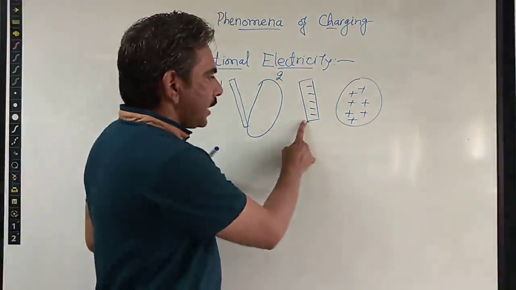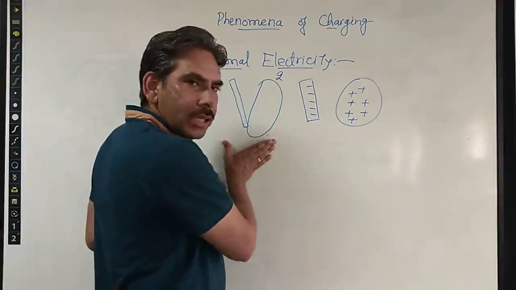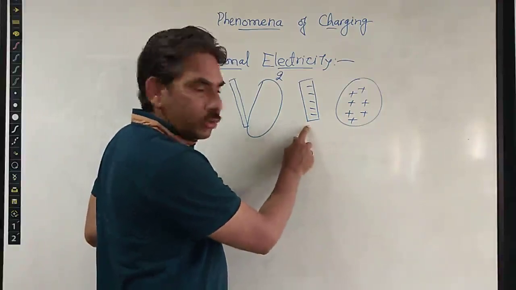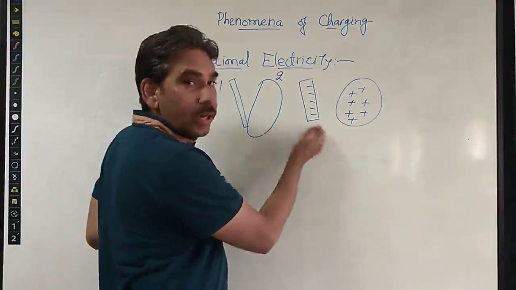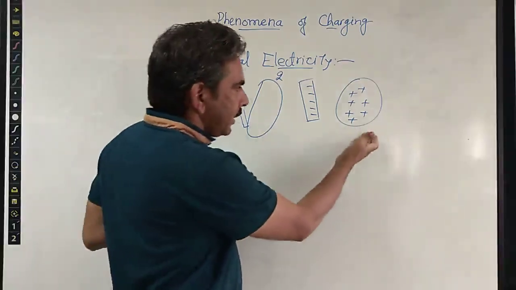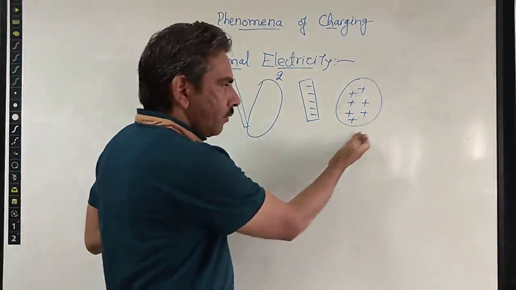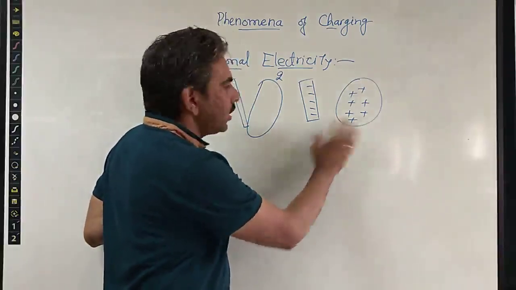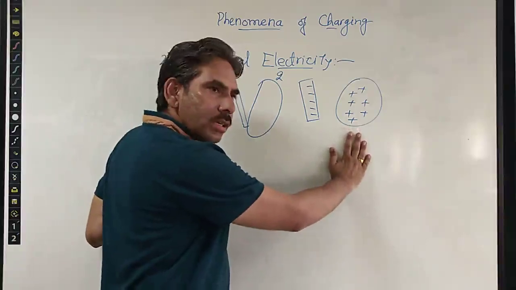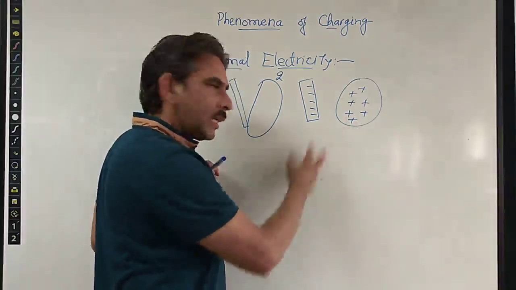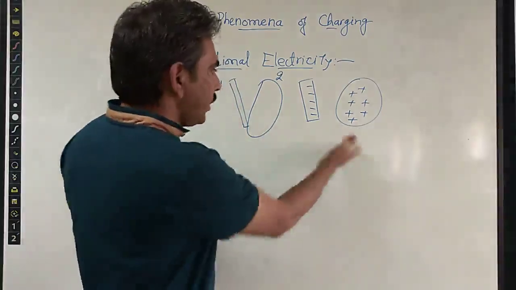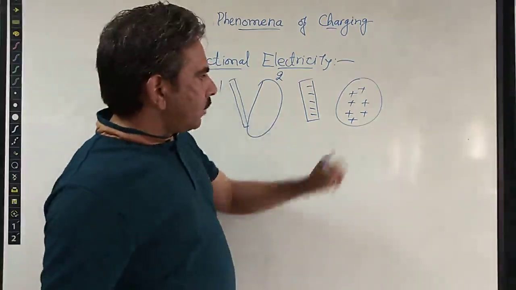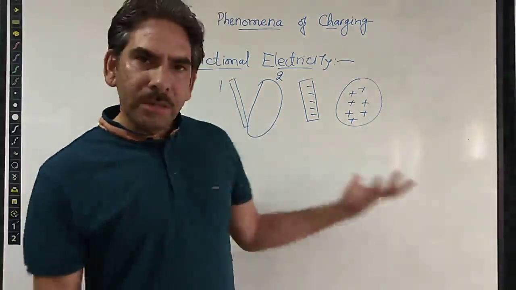So if this is getting a net negative charge after friction, this means the work function for this is quite high. Therefore, during friction, this is not able to lose the electrons, and the other is getting a positive charge. This means the work function of the second object is comparatively less, so it requires less energy. The one having less work function will lose the electrons and the other will gain them. The one which gains electrons becomes negatively charged, and the other which loses electrons becomes positively charged.